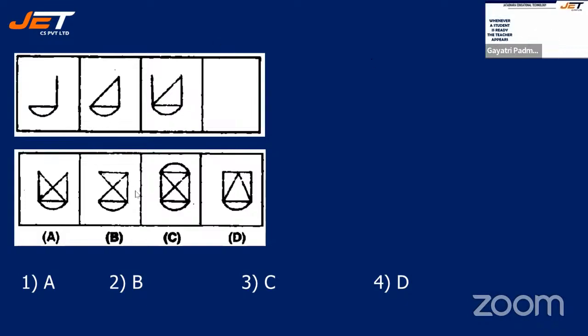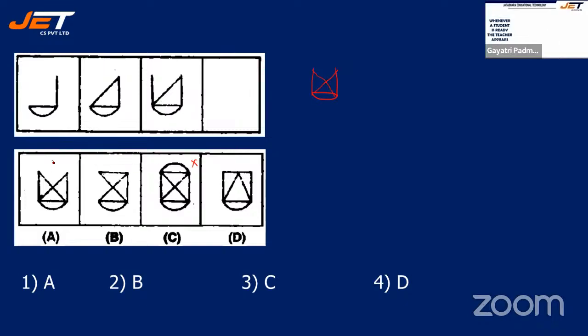So see here, in the first one, let me use a pen. Right. See, in the first one, we have like this. Second one, you are drawing a line. Third one, you are drawing a line. Now, what should be the fourth one? You should only draw one line. Am I right? Clear. So this is ruled out. It cannot be C. Okay. Right. So probably one more line can be added here.